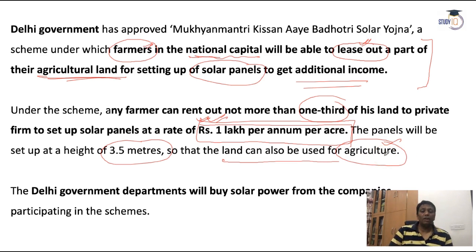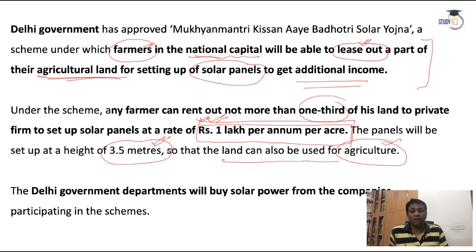So on this 1 acre area, suppose the solar panels are installed on part of it, and the rest will also be used for agriculture. You should not think that only the land will be utilized for solar panels, and that is the reason it is mentioned here. The height of the solar panel will be around 3.5 meters, so at least the light will easily come to the earth's surface, and the plants can take part in photosynthesis